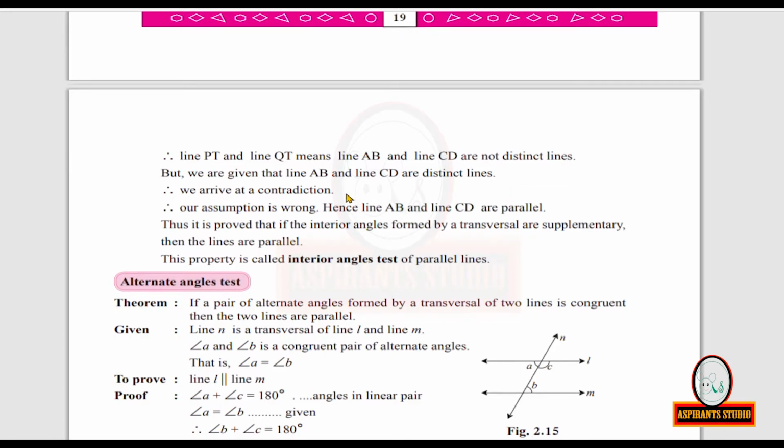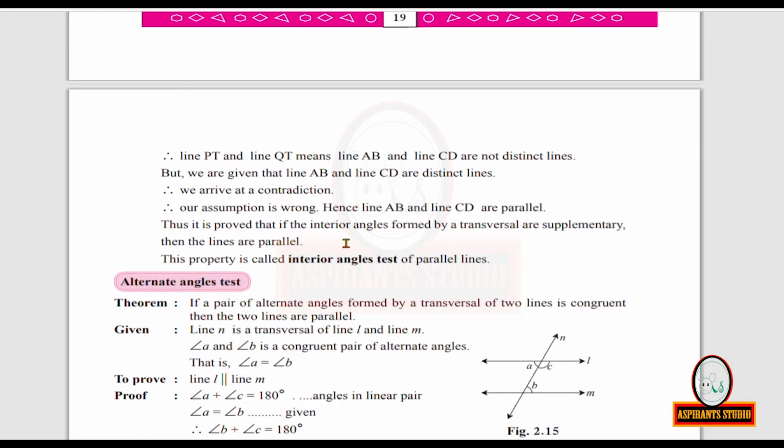Contradiction means an opposite idea arises. Therefore, our assumption is wrong. What we supposed is wrong. Hence, line AB and line CD are parallel. What was our assumption? What was our supposition? Line AB and line CD are not parallel. We had assumed like that. But now our assumption is wrong. So, line AB and line CD are parallel.